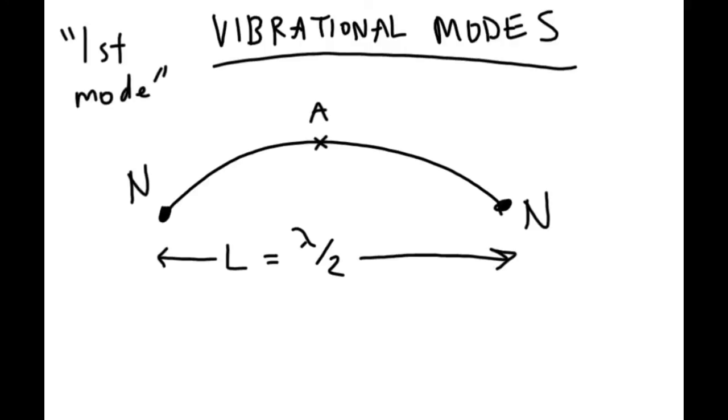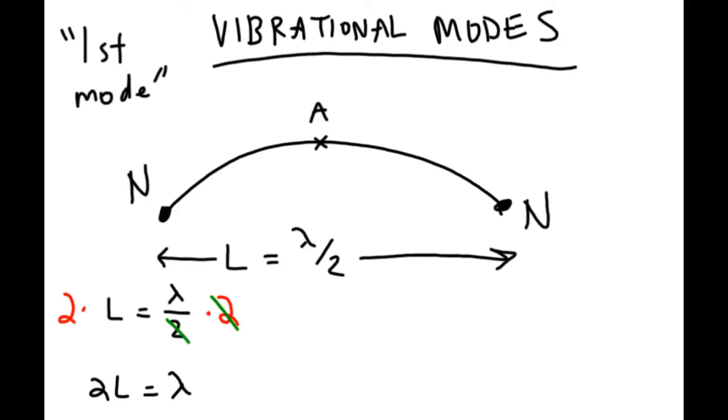Okay, time for the second box. That's what I'm going to put down here in this space. If we start with this equation, L equals lambda over 2, we can multiply both sides by 2 in order to isolate lambda. And what do we get? We get 2L equals the wavelength.